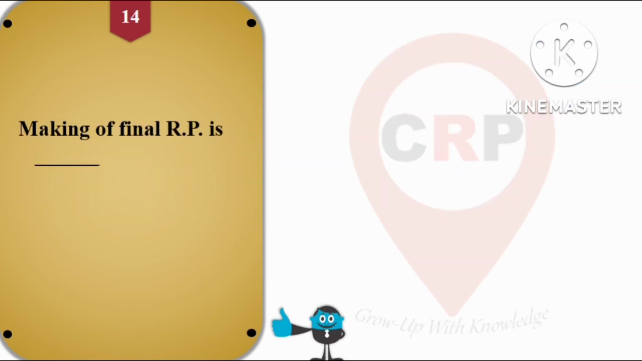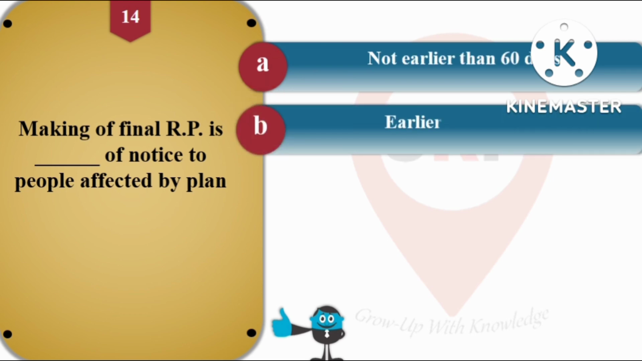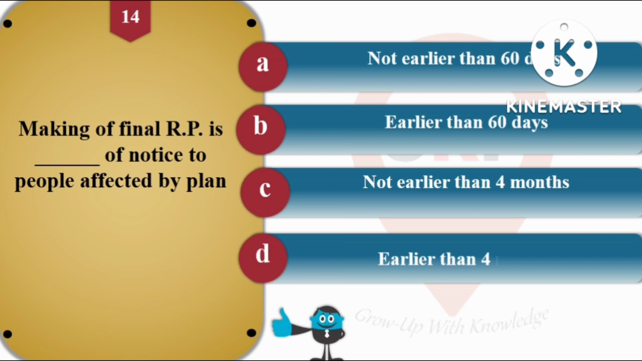Then next question number 14. Making of a regional plan is dash of notice to people affected by plan. So options are A, not earlier than 60 days. Option B, earlier than 60 days. Option C is not earlier than 4 months, and option D is earlier than 4 months. And the right answer for this question number 14 is option number A, that is not earlier than 60 days. So making of final regional plan after getting modification and getting approval, not earlier than 60 days of notice to people affected by the plan.